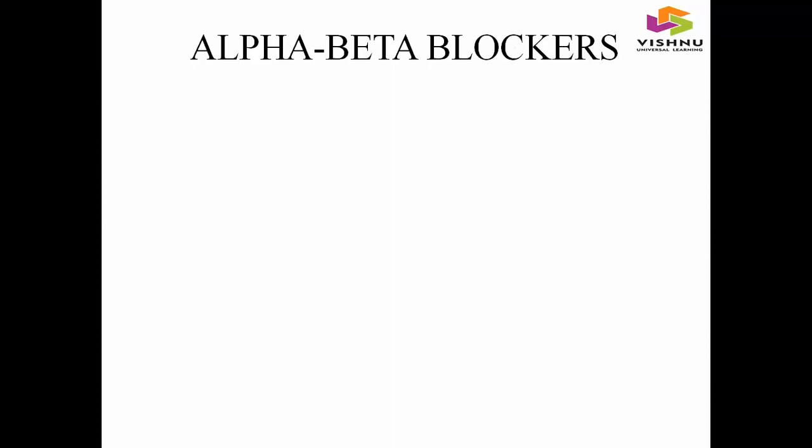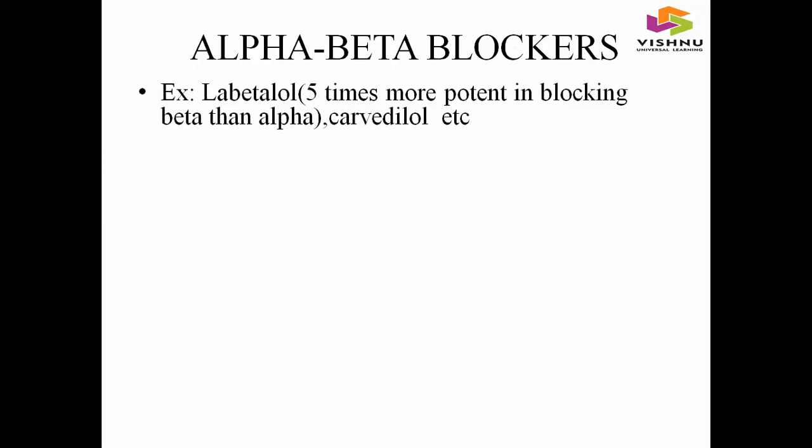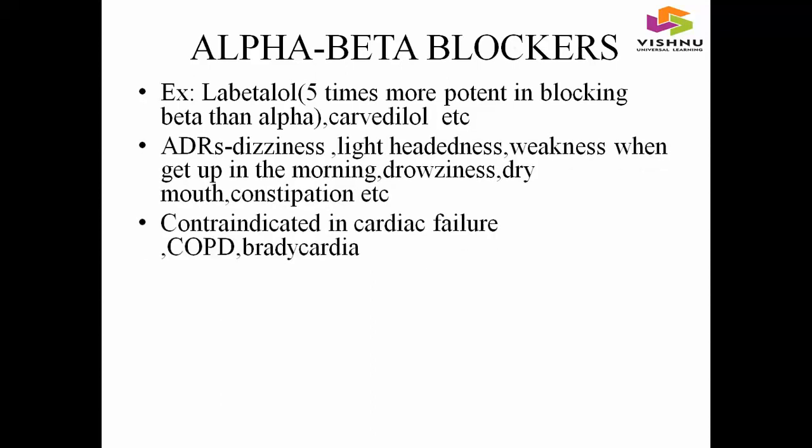And coming to the next class of antihypertensive drugs, alpha beta blockers. Examples: labetalol, carvedilol, etc. Labetalol is 5 times more potent in blocking beta than alpha. And coming to the ADRs of alpha beta blockers, they were dizziness, lightheadedness, weakness when getting up in the morning, drowsiness, dry mouth, constipation, etc. Contraindicated in cardiac failure, COPD, bradycardia.